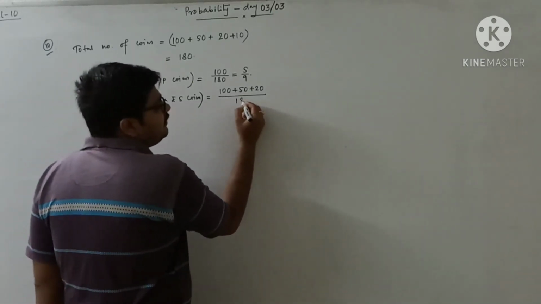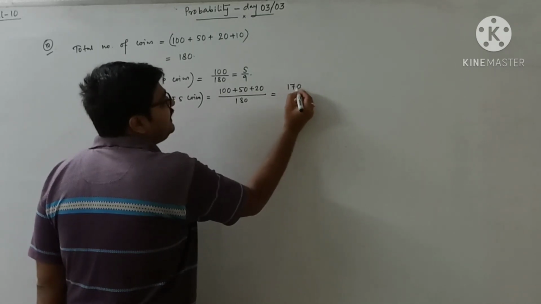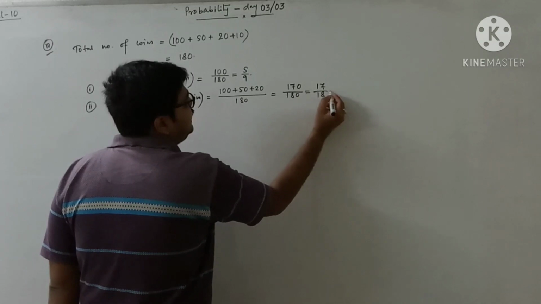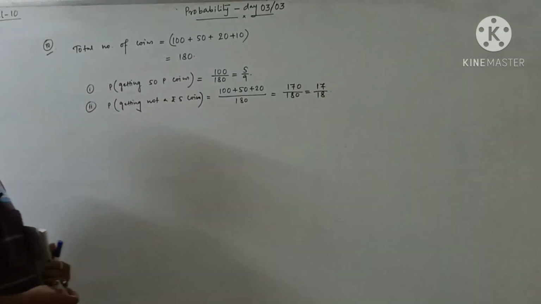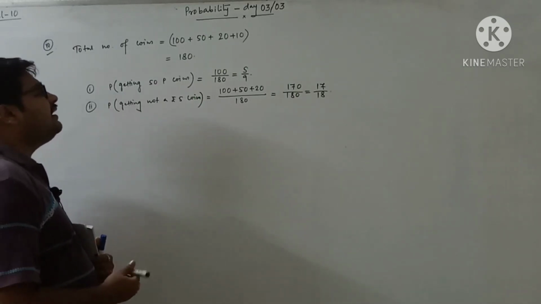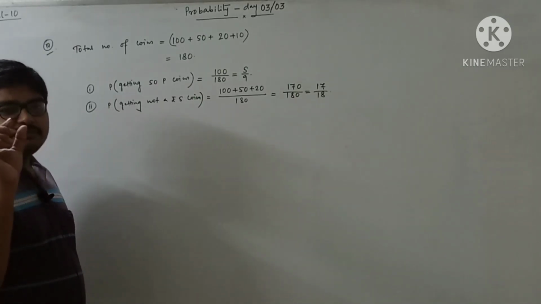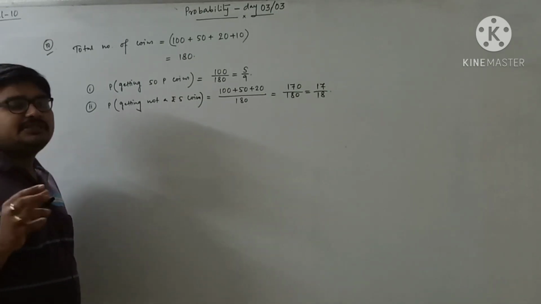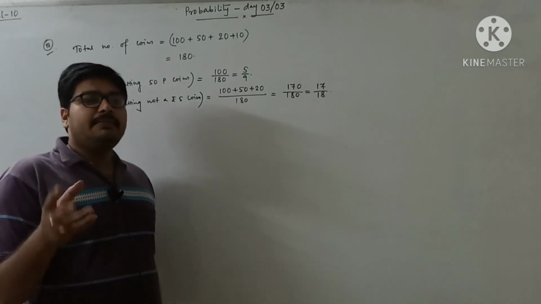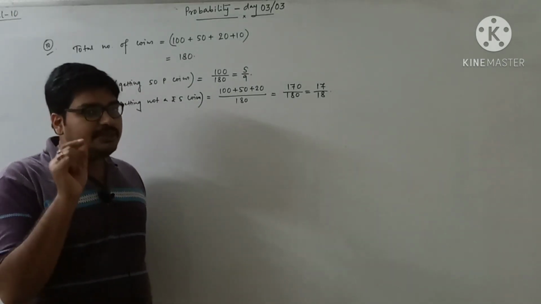Total number of coins is 180. So it's coming 170 by 180. So the probability is 17 by 18. I think you understand this one. It's very easy. Only you need to understand what they have asked for and what the specific points are, as told in the question, which are very important. Like here it is told that whenever you turn the piggy bank upside down, only one coin will come out. That is one of the most important things.